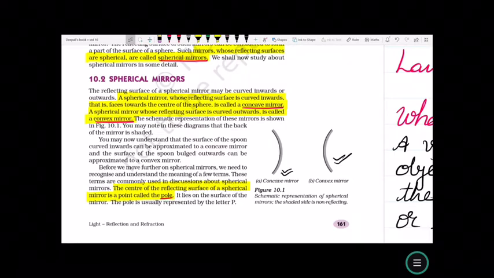The center of the spherical reflecting surface of the spherical mirror is a point called the pole.